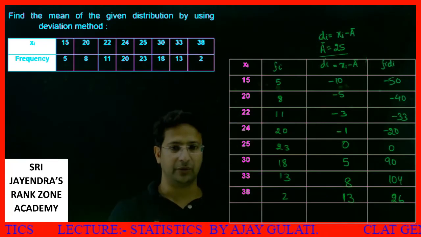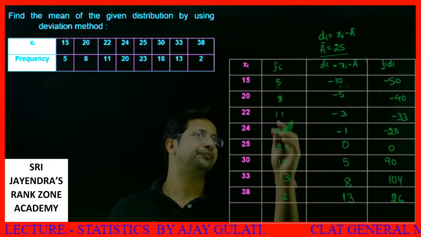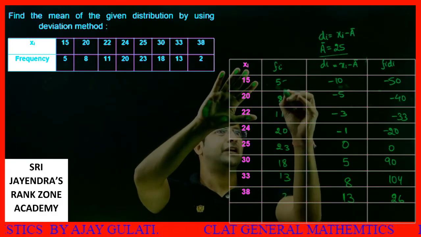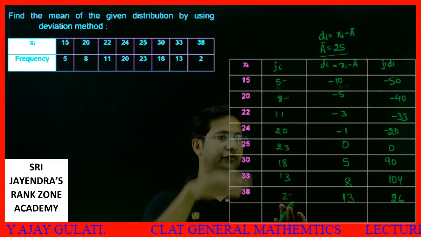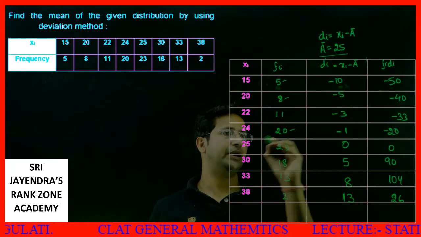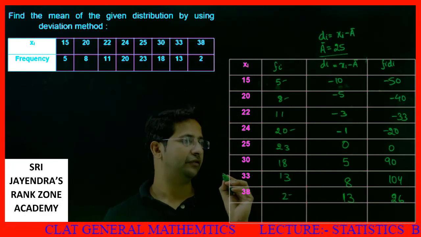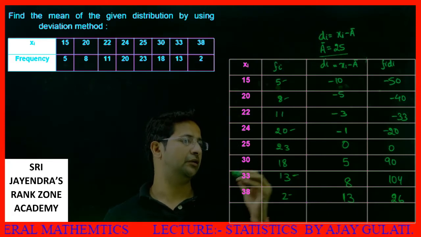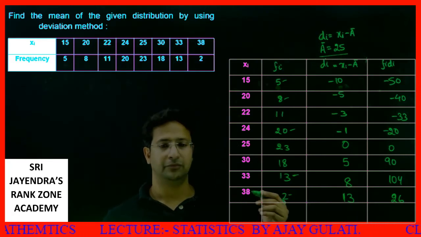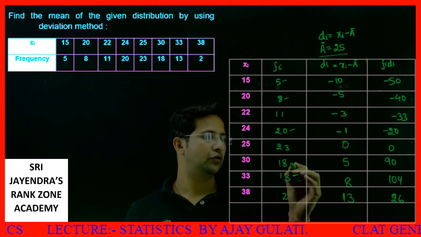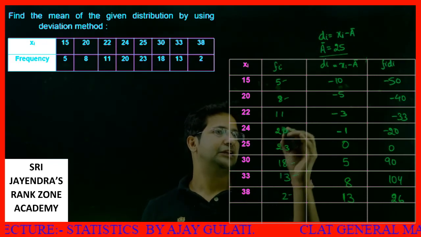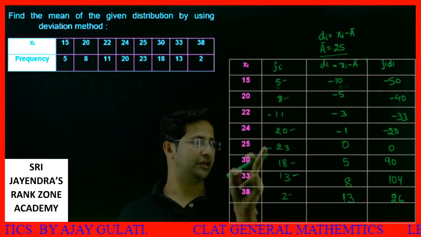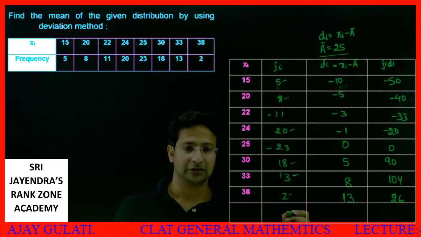First of all, let's add all these values. What is the total frequency? 5 plus 8, 13. 13 plus 2, 15. 15 plus 20, 35. 35 plus 13 will give me 48. 48 plus 18, 66. 66 plus 34 is 100.